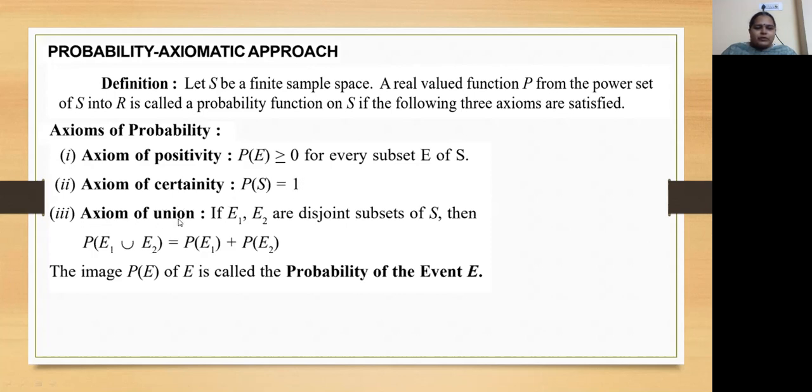Next, axiom of union. If E1, E2 are disjoint subsets of S, then probability of E1 union E2 equal to P of E1 plus P of E2. We know that disjoint sets means there are no common elements between E1 and E2. In that case, probability of E1 union E2 is simply P of E1 plus P of E2. The image P of E is called the probability of the event E. E is called the event, P of E is called the probability of the event. This is the probability axiomatic approach definition.